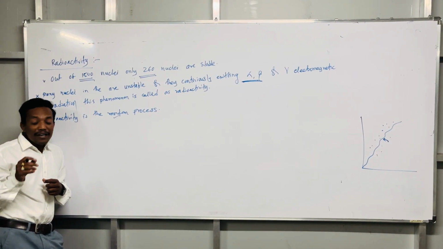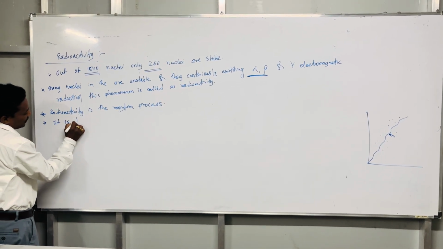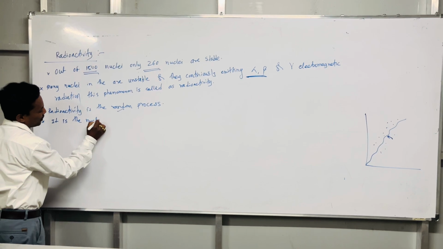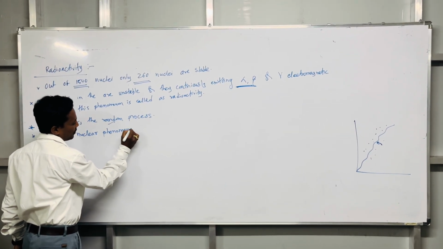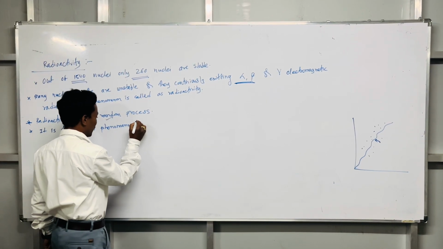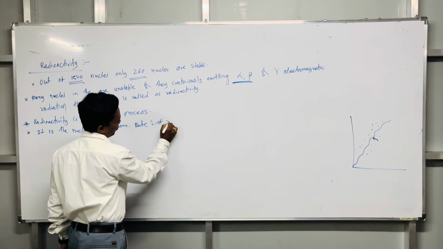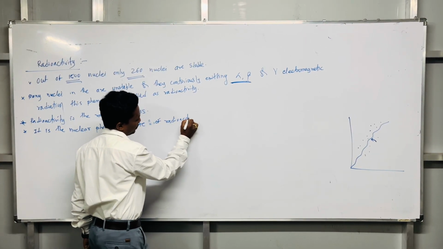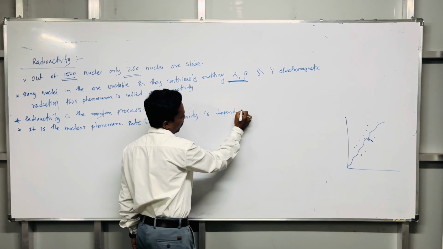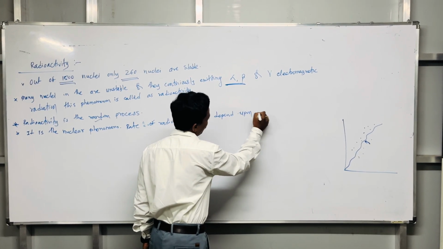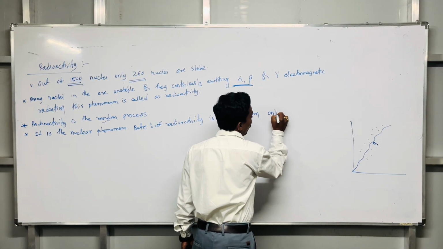And the rate of radioactivity depends only upon concentration. This is an important sentence, very important.